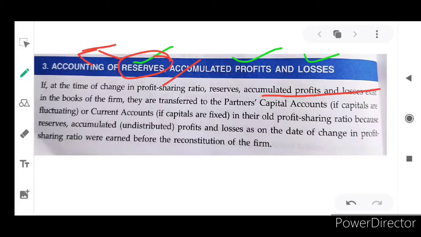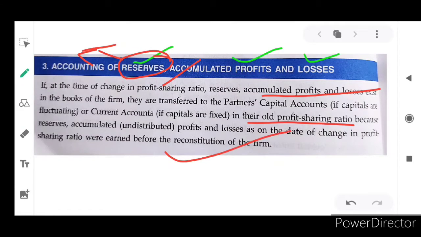They are transferred to partners' capital account if it is fixed capital, or current account if it is fluctuating capital, isn't it? But they use only the old profit and loss sharing ratio, because reserves and accumulated undistributed profit or loss on the date of change in profit and loss sharing ratio were earned before the reconstitution of the firm.